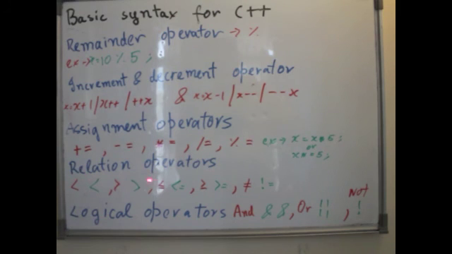Then we have the relational operators, which is less than, greater than, less than or equal to, and then greater than or equal to, or if something is not equal, then it's exclamation mark equal to. Lastly, we have the logical operators, which is and. For and, it's the ampersand character twice. For or, you have the symbol on your keyboard, the vertical bar character twice. And for not, it's exclamation mark.